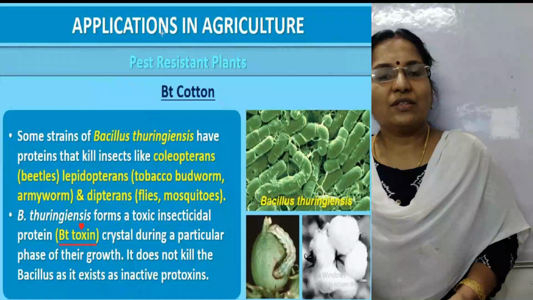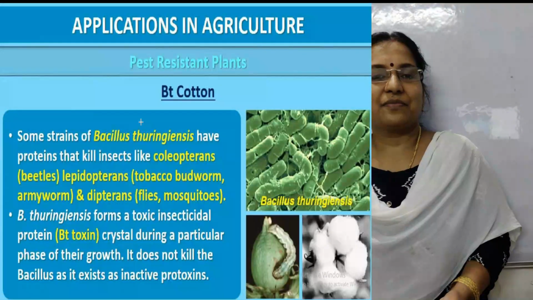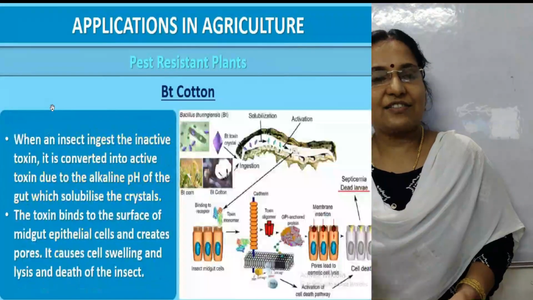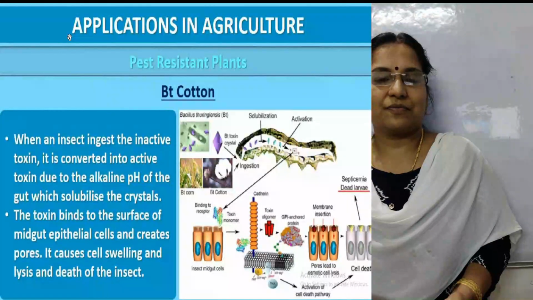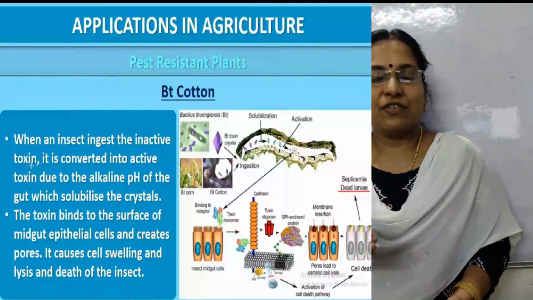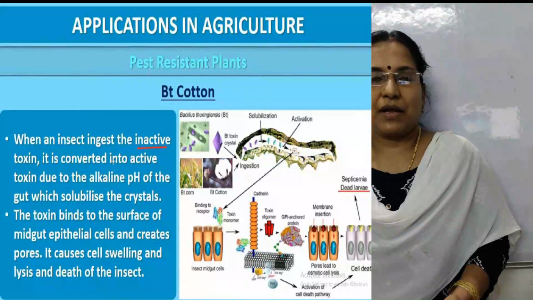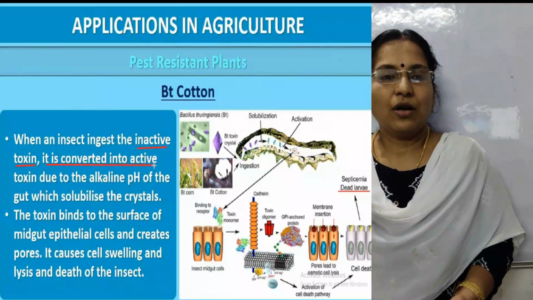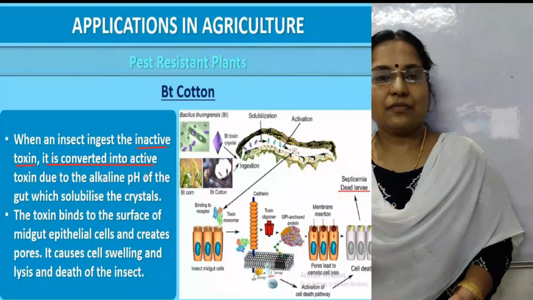Then how does this Bt toxin kill an insect? When an insect ingests the inactive toxin, it is converted into active toxin. Suppose this toxin is incorporated into the cotton plant, then only it becomes Bt cotton. Suppose an insect comes to attack the cotton plant.